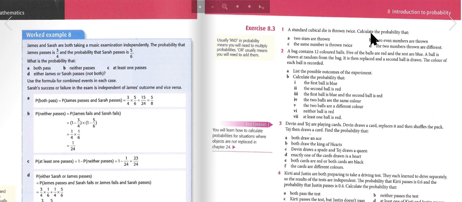The probability that two even numbers are thrown is a quarter. The probability that the same number is thrown twice is a sixth. And the probability that the two numbers thrown are different is 5/6.